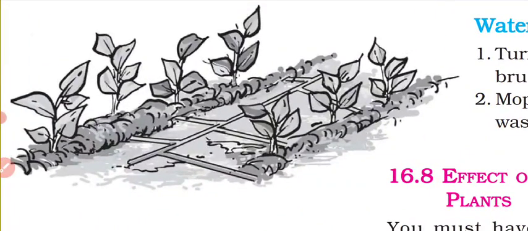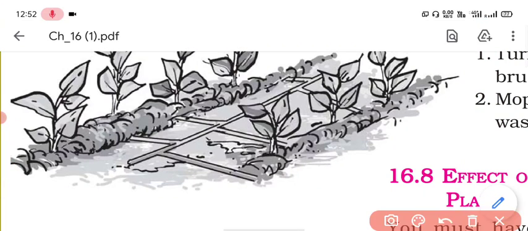because in this method the water is always delivered near the roots of the plant. That means the unnecessary parts of the land are not irrigated, only the place where the root is. We provide the water drop by drop, so the amount of water the plant gets is sufficient for it. We are not required to irrigate the wasted portion, because no plant is there. Plants need water only in that portion. If we provide water drop by drop, the plant will easily get it and it is sufficient for them.